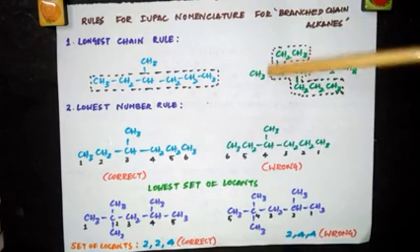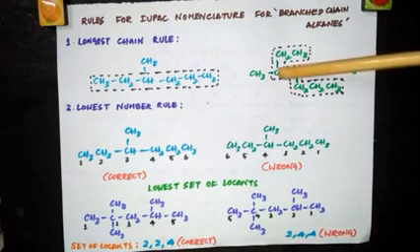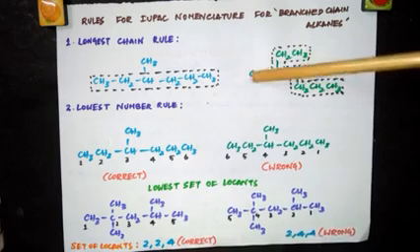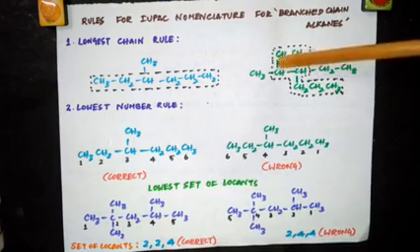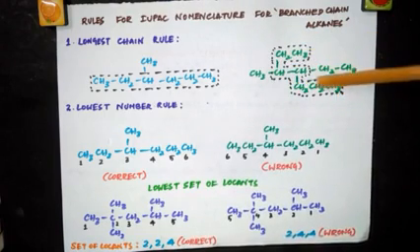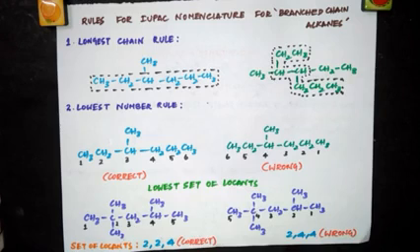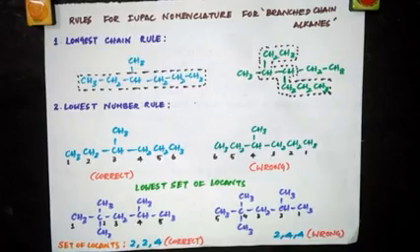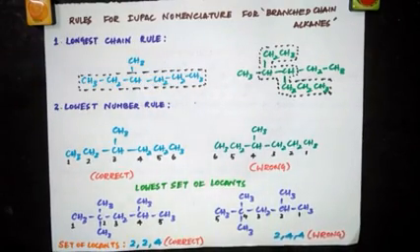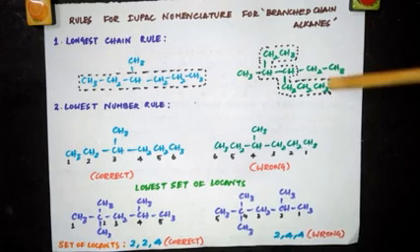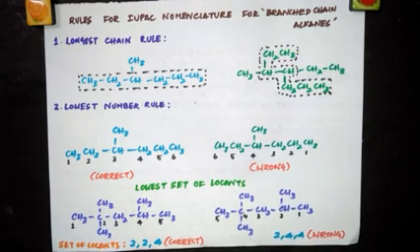We cannot include this, because see, 1, 2, 3, 4, 5, 6, 7. This is continuous, not this. So we have 7 carbon atoms in this marked area. I just made this mark so that you could understand which is the longest chain. So the first rule is the longest chain rule. Here the root word will be decided by these 6 carbon atoms, so you will have the root name hex. Here 7 carbon atoms, so the root name would be hept. Keep that in mind. The second rule is the lowest number rule.